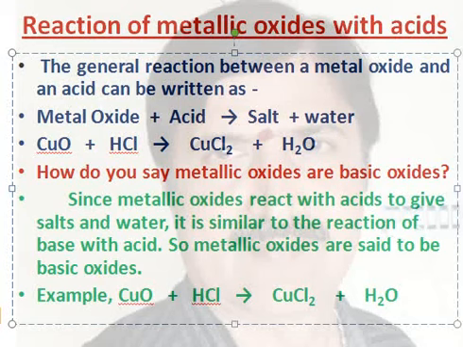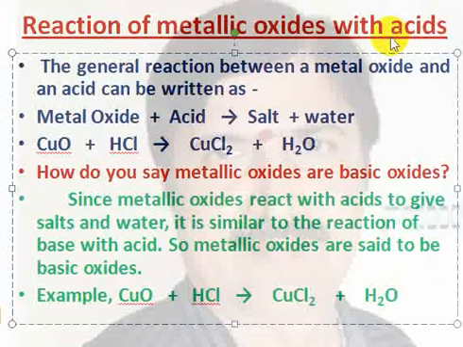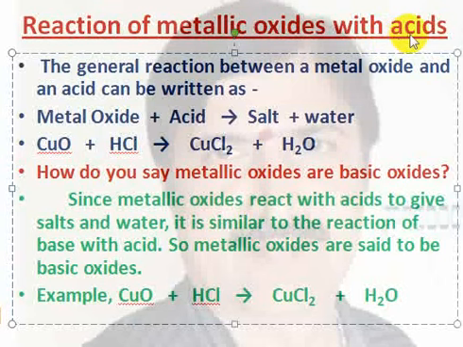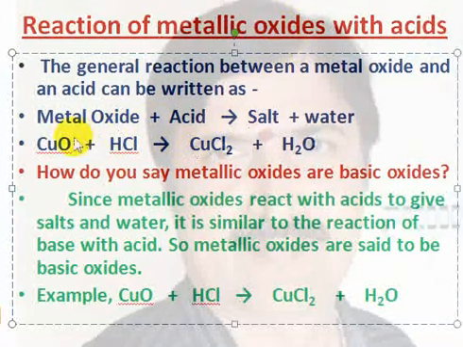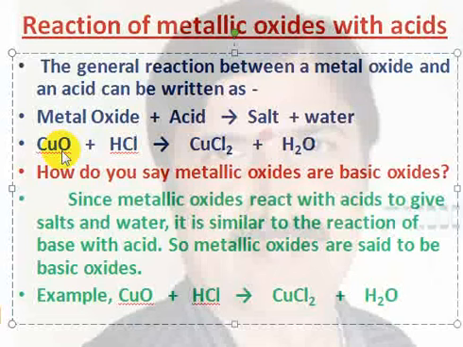Dear students, so far we have been discussing the chemical properties of acids. In the same concept, let us proceed further. Today we are going to study how acids react with metallic oxides. See, metallic oxide, copper oxide we have taken, it reacts with acid to produce